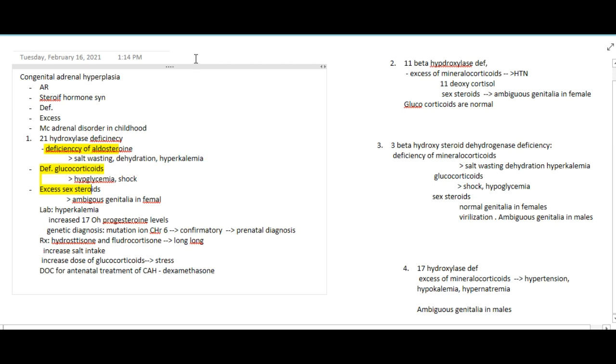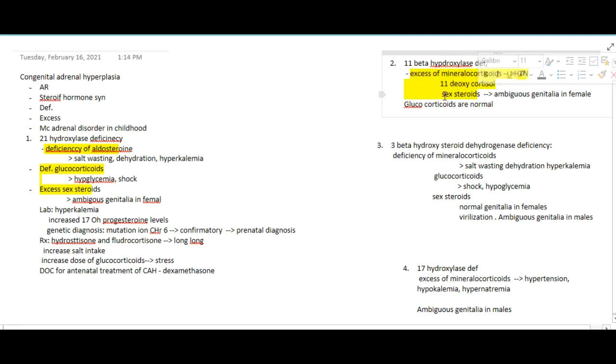In 11 beta hydroxylase deficiency, there is excess mineralocorticoids and sex steroids, while glucocorticoids are normal.